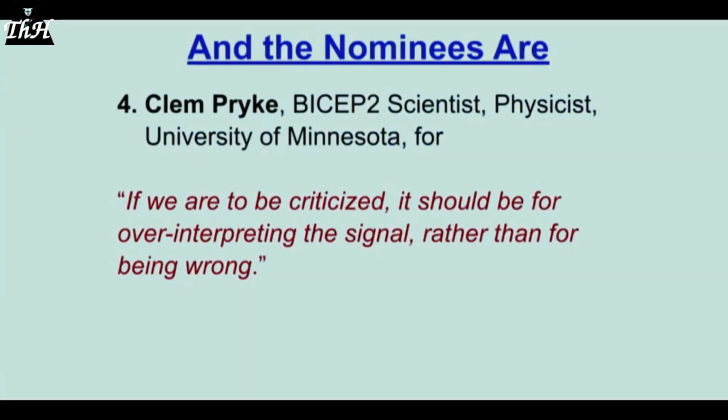Okay, we go to Clem Pryke. This guy's a good one. Clem Pryke, he's a BICEP2 scientist. You know all about BICEP2? You've heard of it. He's a physicist at the University of Minnesota. Now, these guys are the guys that said, we sampled B-mode polarizations in the so-called cosmic microwave background when the universe had lived for only a trillionth of a trillionth of a trillionth of a second. Now, this is delusional science again. I wonder where they got their clocks. Probably at CERN, because that's where they make the Large Hadron Collider.